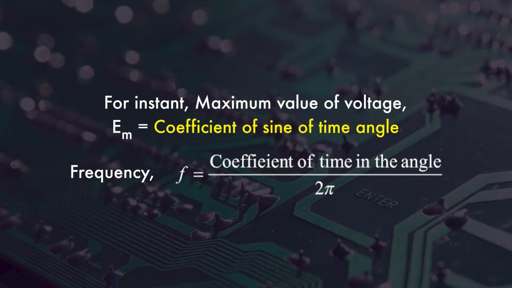For instance, the maximum value of voltage Em is the coefficient of the sine of the time angle. And how can you find the frequency? The frequency can be found by this formula: f is equal to the coefficient of time in the angle divided by 2 pi.